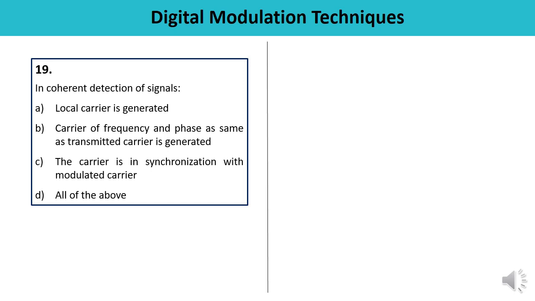Next question. In coherent detection of signals, see here we are talking about coherent detection. The options given are: local carrier is generated. This is the correct one. Carrier of frequency and phase same as the transmitted carrier is generated. This is also correct. The carrier is in synchronization with the modulated carrier. This is also correct. Means all of the above. Answer is D.